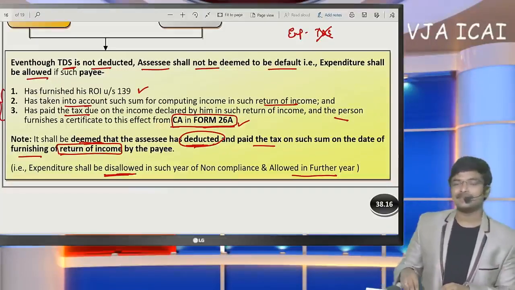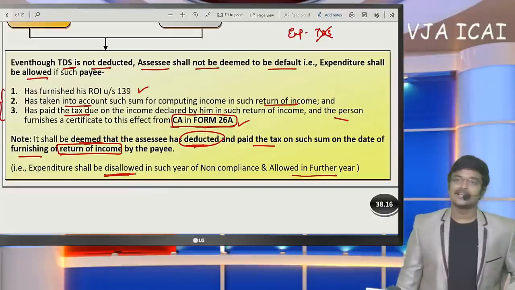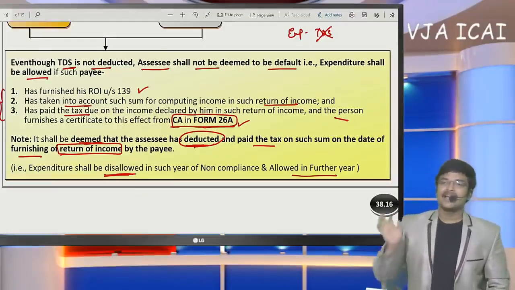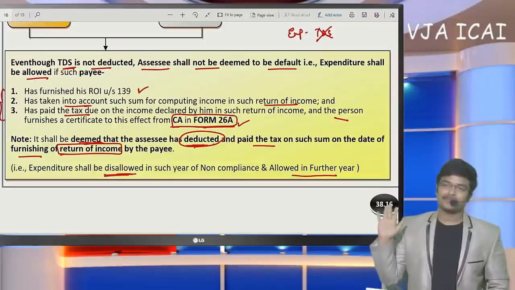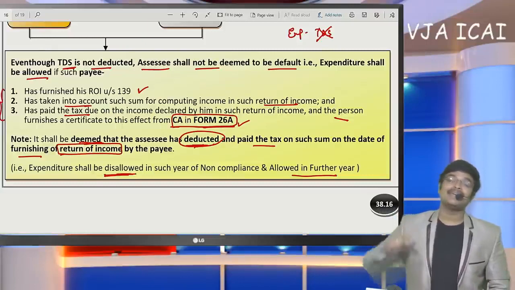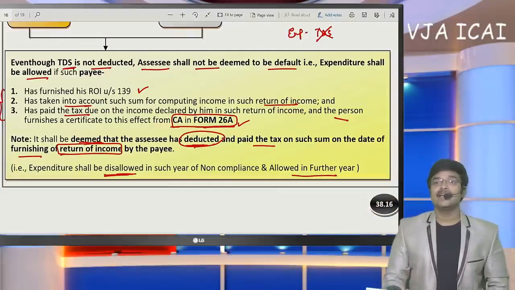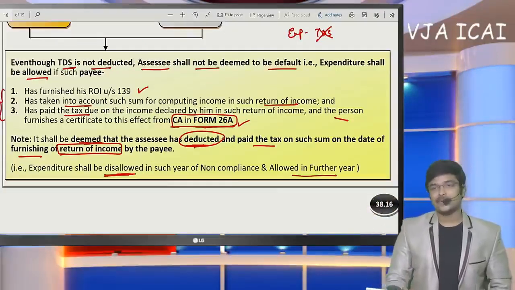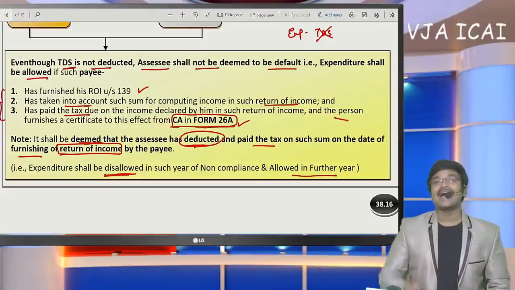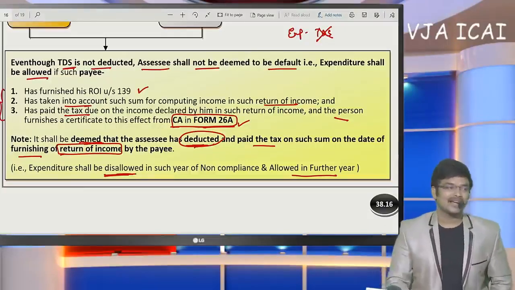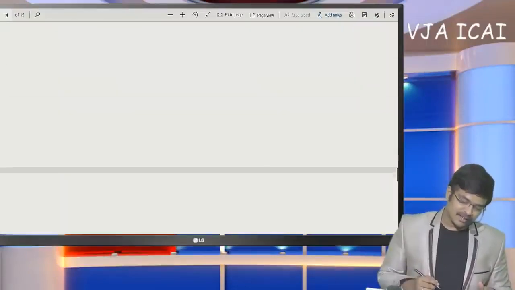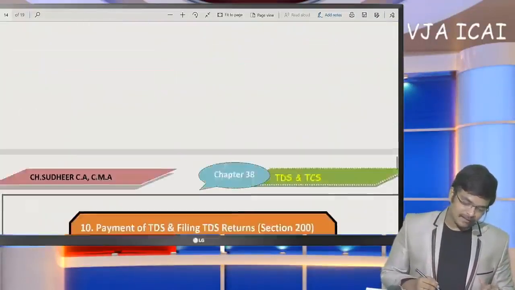So a very important aspect, sir, for all the practicing members. Practicing CS, sir, if TDS is not deducted, generally expenditure will be disallowed. But if the deductor is not going to deduct TDS, but the deductee has shown it as income, then in such a case also expenditure can be allowed, but disallowed in the current year and allowed in the next year. That's the conclusion I am going to give here. So next, in continuation of my discussion, we have completed the direct payment. Once again I will show it to you.